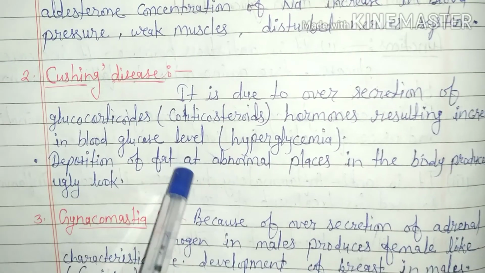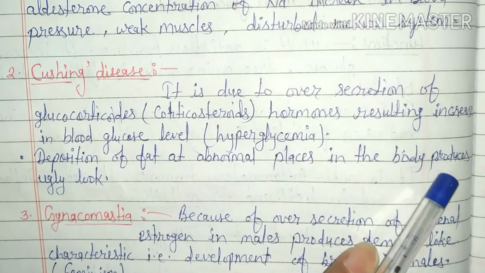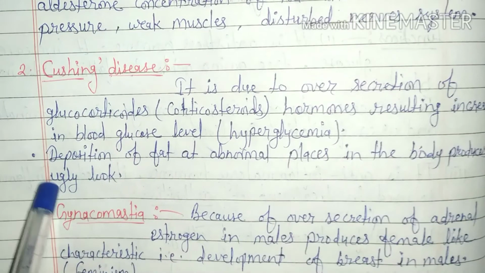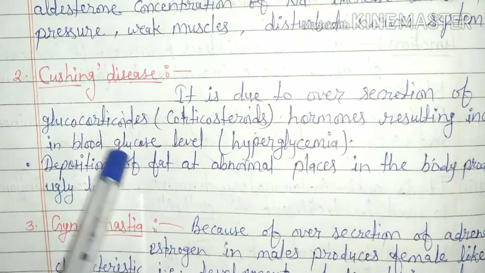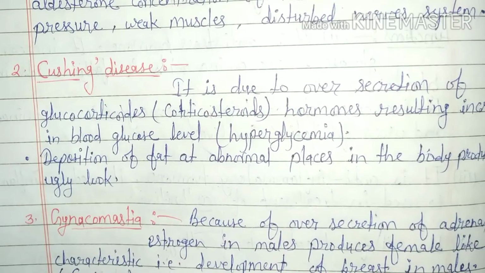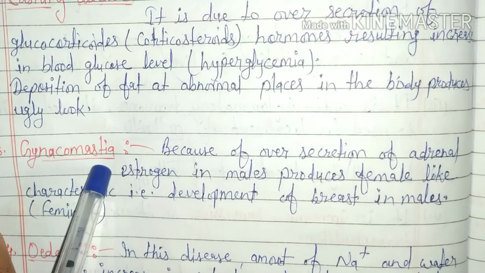Deposition of fat at abnormal places in the body produces an ugly look. It is another symptom of Cushing disease and it was discovered by the scientist Cushing, so named Cushing disease. Third, gynecomastia.